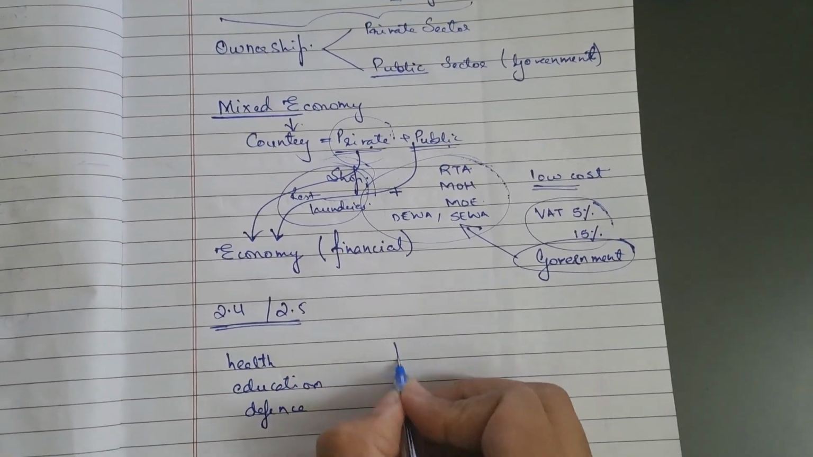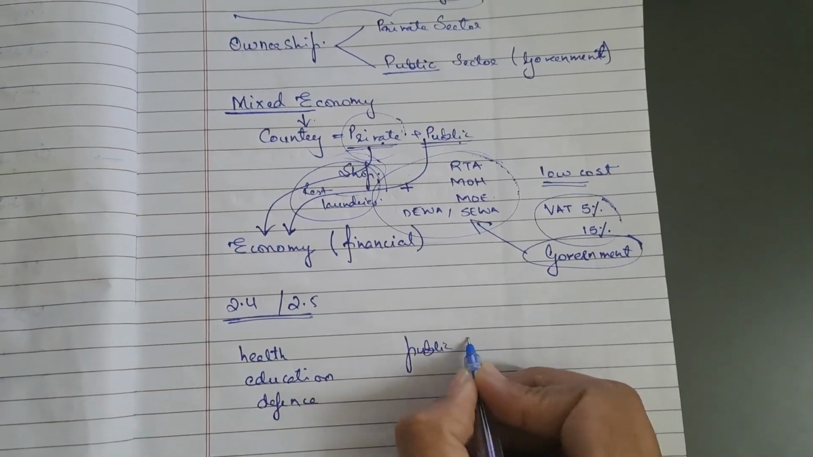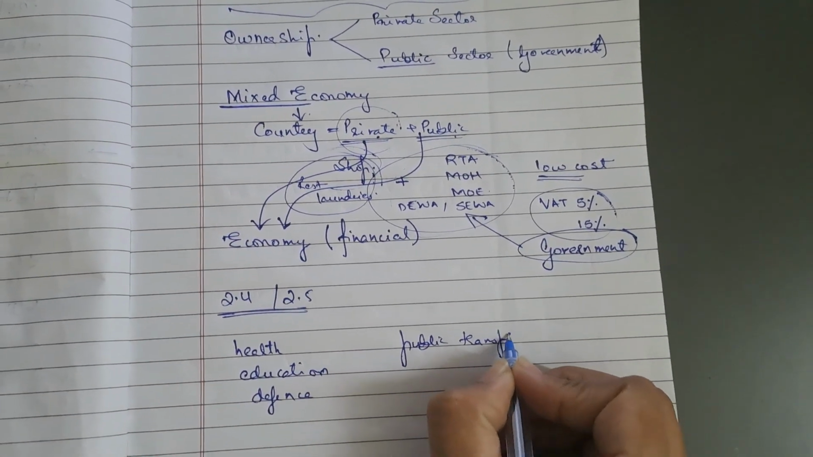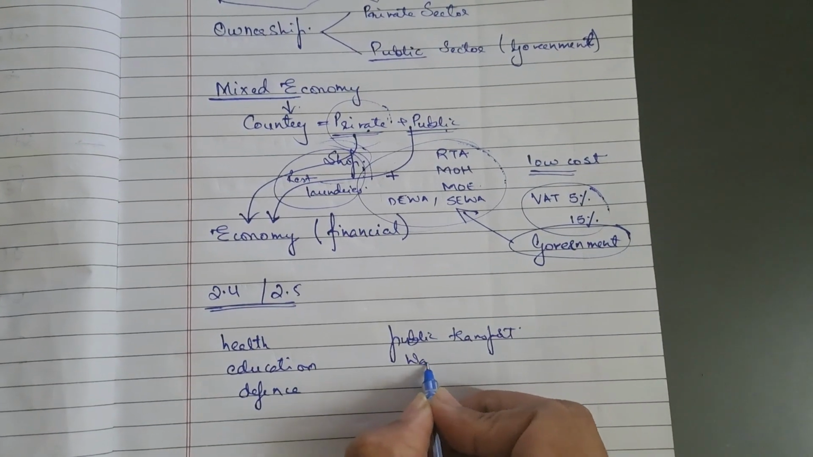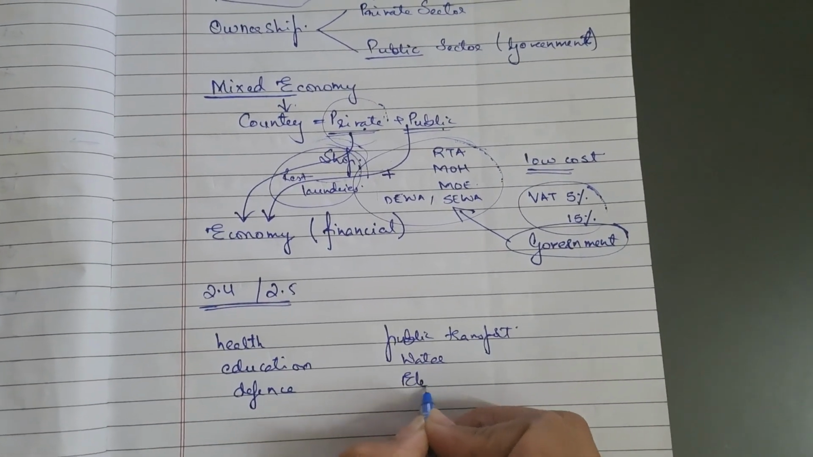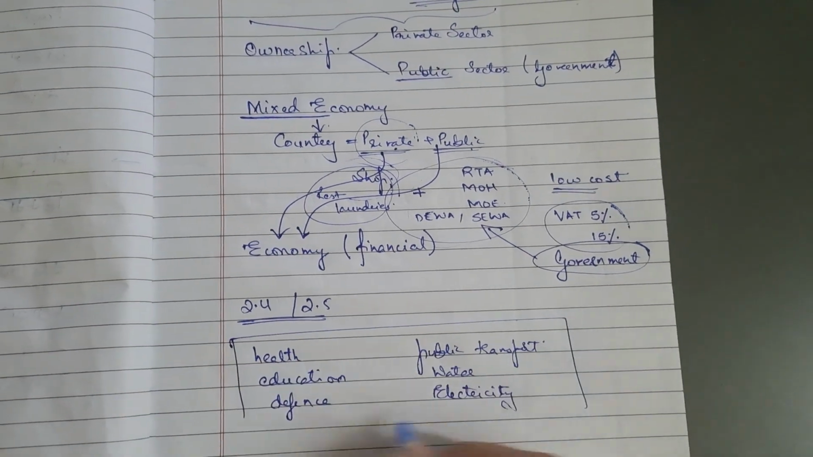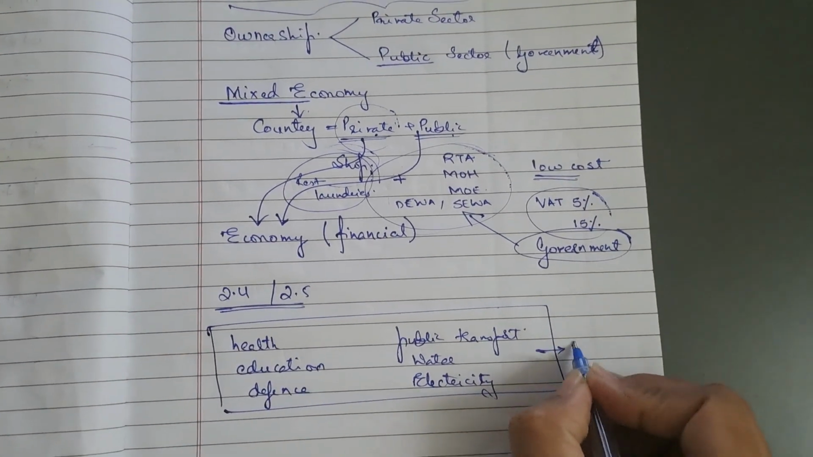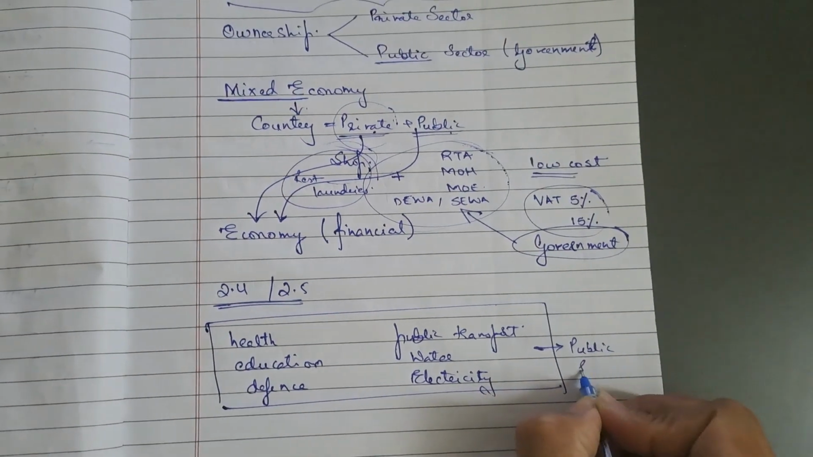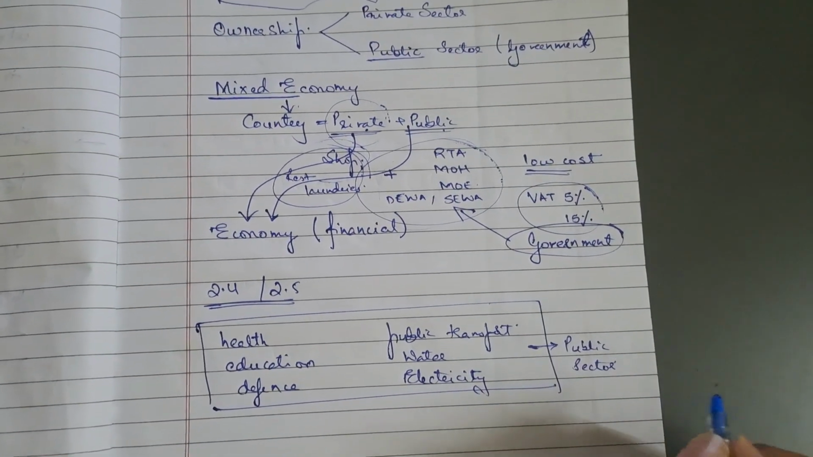Then there is public transport, there is water supply, and electricity supply. Okay, these are all the businesses that are run by the government. Usually the government runs them, and so they are falling under the category of the public sector.